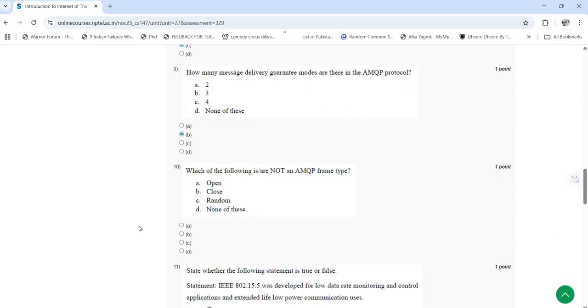10th question: which of the following is or are not an AMQP frame type? So the answer is C, that is random.